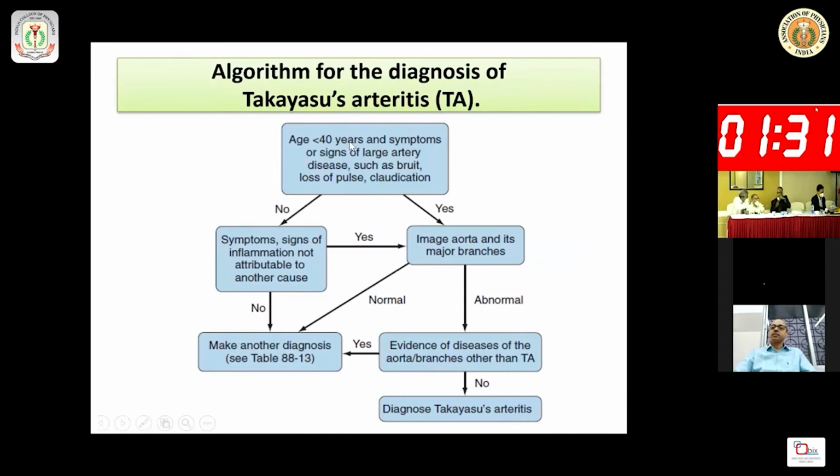Though the patient is more than 45 years of age, in the algorithm for diagnosis of Takayasu arteritis, if age is less than 40 years and symptoms and signs of large artery disease, bruit, loss of pulse or history of claudication are there, you have to do imaging of the aorta and major branches. If it is abnormal, is there any evidence of disease of the aorta or branches other than Takayasu arteritis? If that is no, then you can diagnose this as Takayasu arteritis, or if that is there, you can diagnose other diseases.